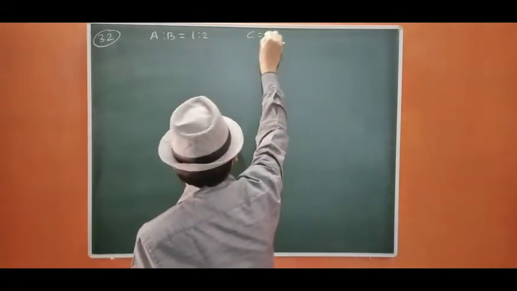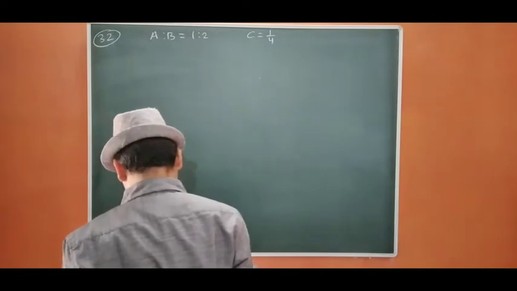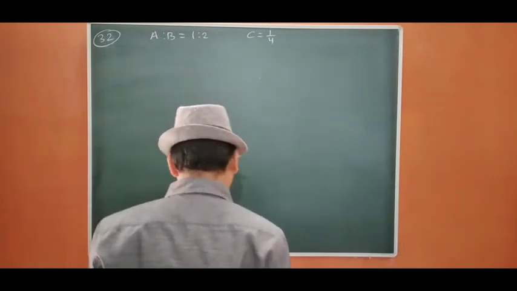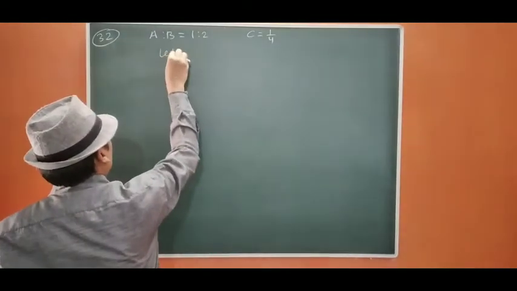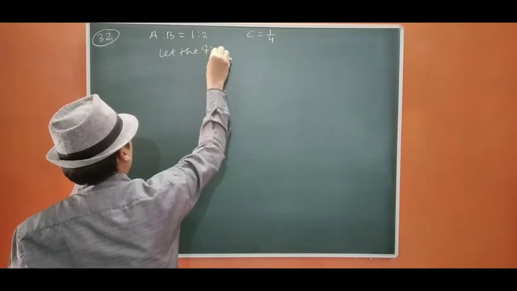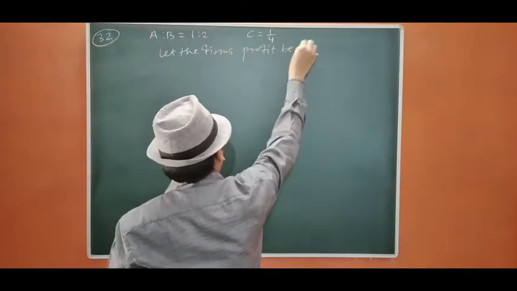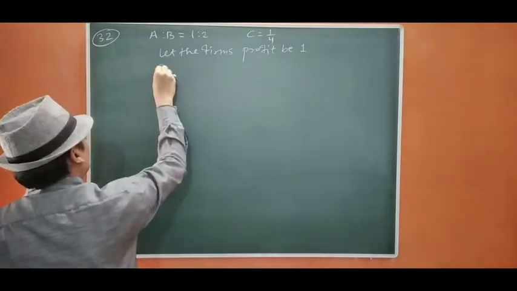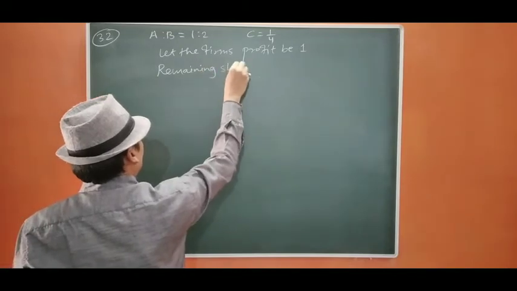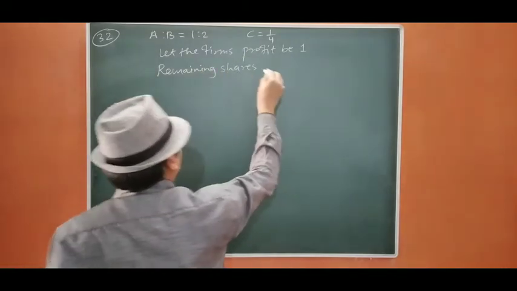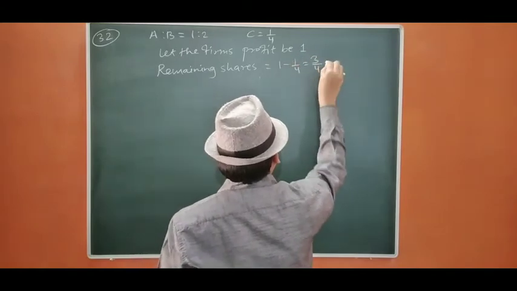Then we take C for 1/4 share, and it is not stated from where C is going to take. That means he takes from both partners. So the remaining share is 1 minus 1/4, which is 3/4.